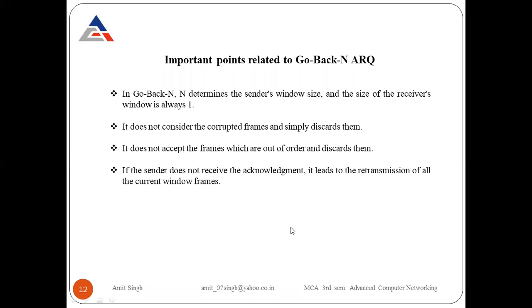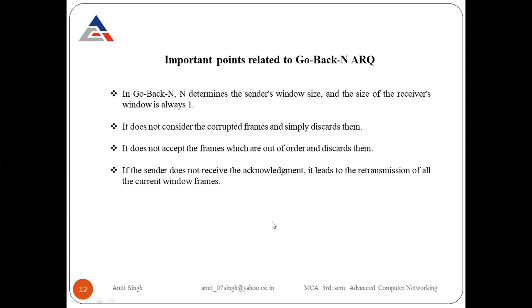The next are important points related to Go-Back-N ARQ. These are the four important points related to this protocol, and the name of the protocol is Go-Back-N Automatic Repeat Request. The first is that in Go-Back-N, N determines the sender's window size, and the size of the receiver window is always 1. Yes, N decides the window size of the sender.